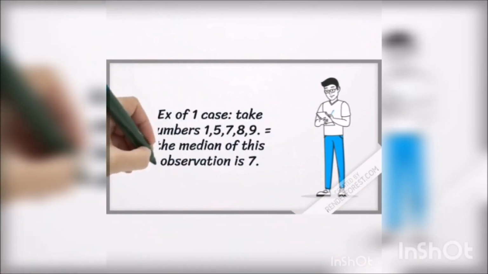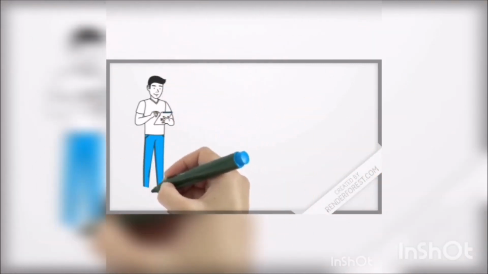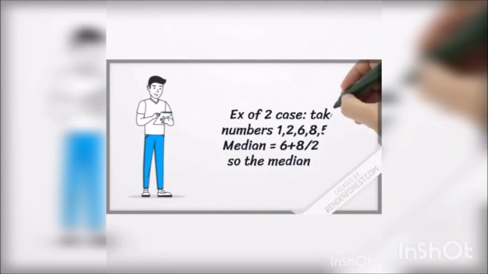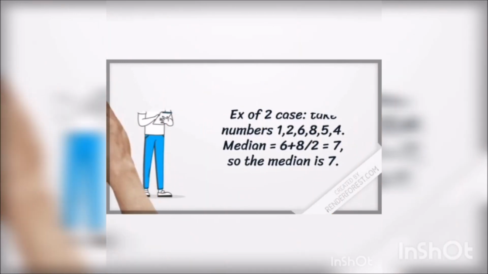Example of the first case is, take numbers 1, 5, 7, 8, 9. So the middle number is 7, so the median is 7. Example of the second case is, take numbers 1, 2, 6, 8, 5, 4. Median is equal to 6 plus 8 by 2 equal to 7, so the median is 7.